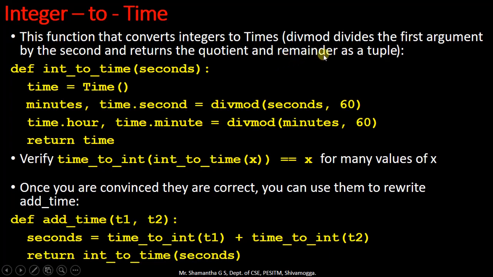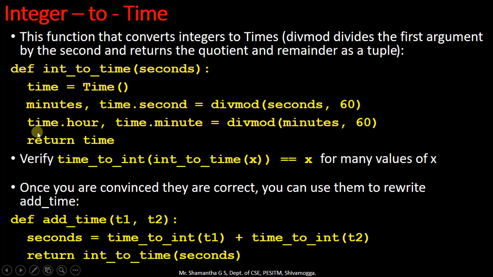The remainder 10 seconds will be directly assigned to the time.second attribute, and the 2 minutes will be assigned to the minutes. These minutes will be converted once again into hours. For example, if the minutes is 140, 140 minutes is divided by 60 in order to give 2 hours and 20 minutes.